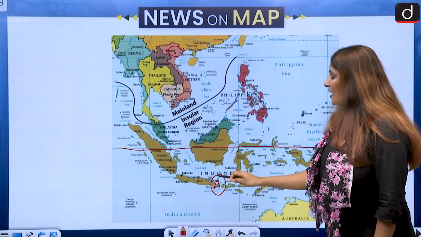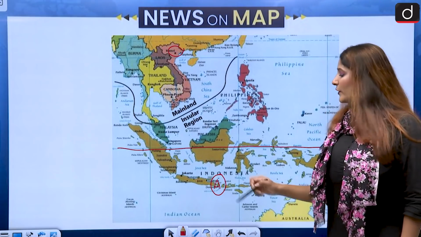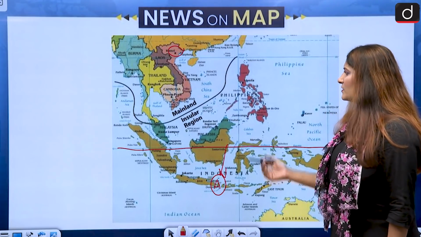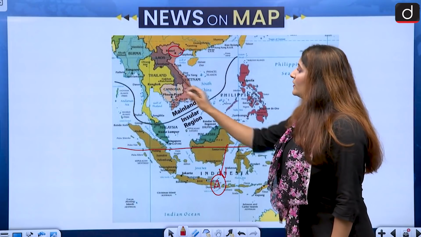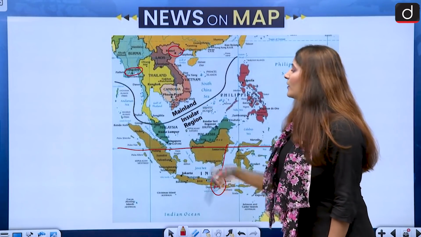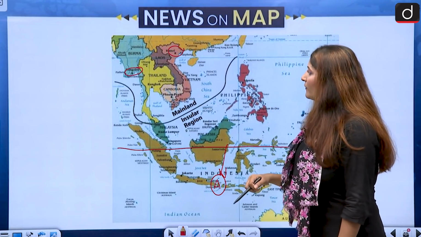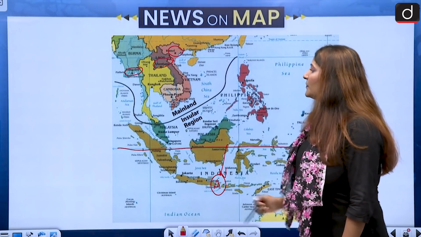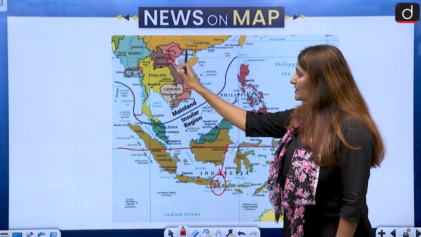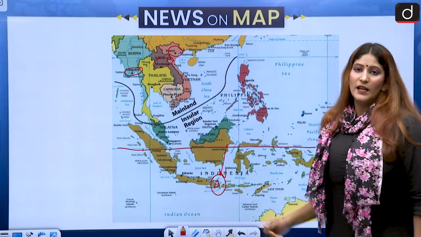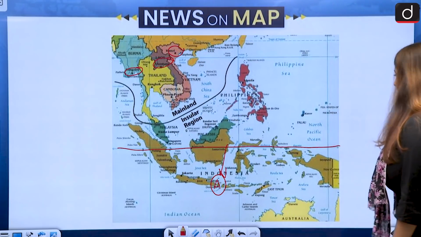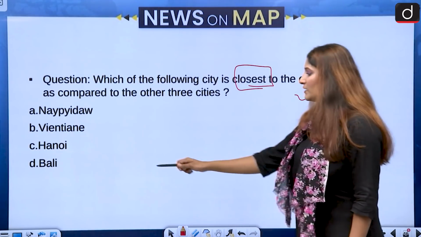This is Bali, and Bali is just 7 degrees south of equator. This is going to be our correct answer. Let us nevertheless see. Then Naypyidaw of Myanmar, and then we have Vientiane of Laos capital. These cities are very far away from the equator as compared to Bali. So the correct answer will be option D, that is Bali.